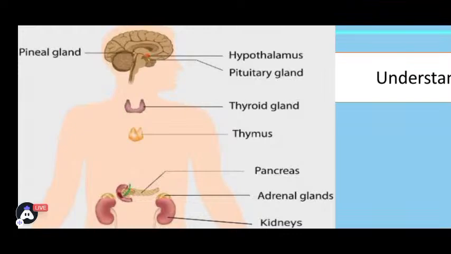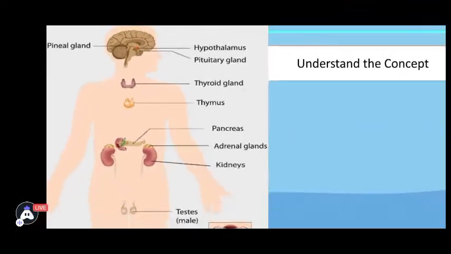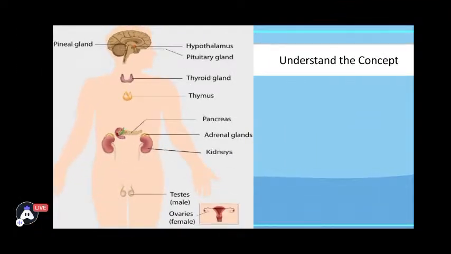Then we have thyroid gland, which is near the windpipe, followed by thymus near the division of lungs, then pancreas. Adrenal glands are on the top of each kidney, and then testes are in the males, whereas ovaries are in the female. So again, you can take the screenshot, learn the labeling of each and every important gland.